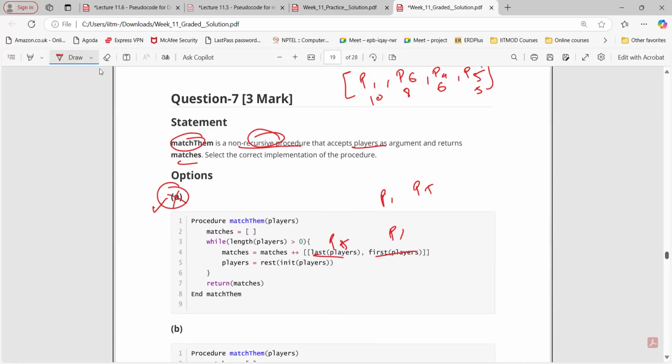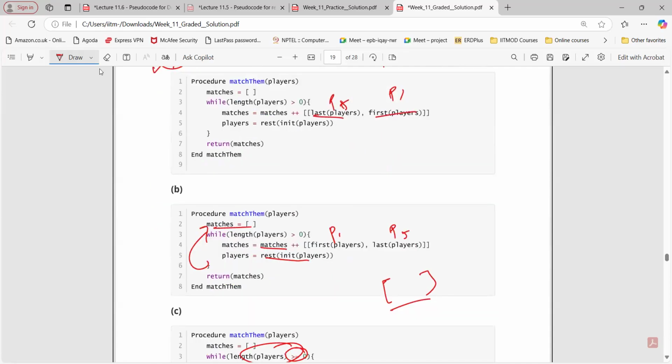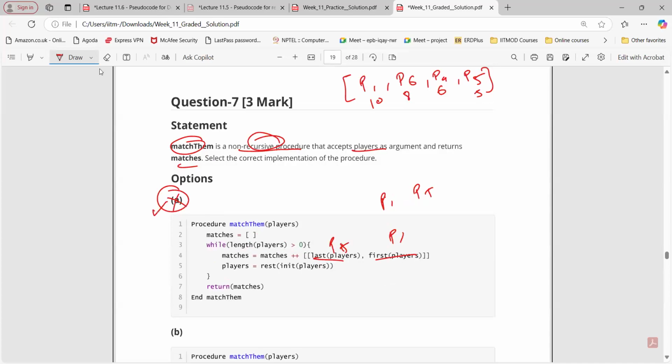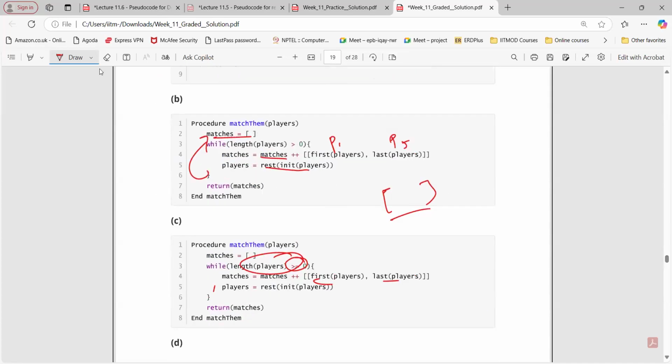So in that equal to 0, this last and first won't give anything if they have got the empty list. No, it's an empty list, right? So we cannot get any first or last element from that, right? So do they give an error if they don't find anything? Yes. Undefined, they will give an error.